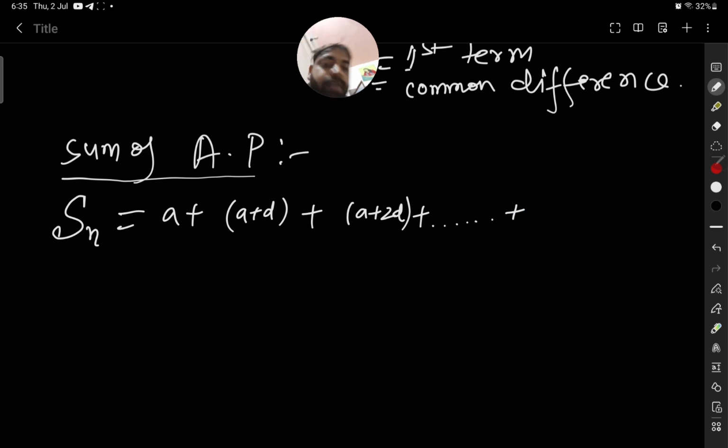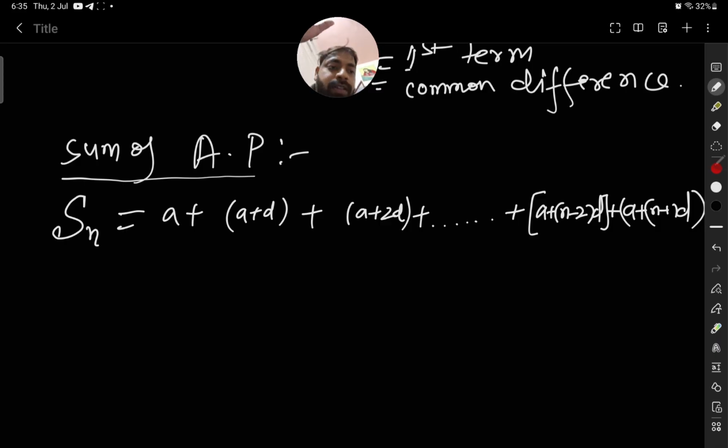If we come to the last term, there will be a plus n minus 1 into d. Then the second last term will be a plus n minus 2 into d. In this manner, the nth term is written, and we just bring the plus sign so that we have the sum of the AP.